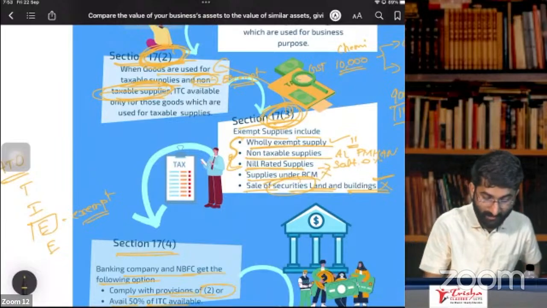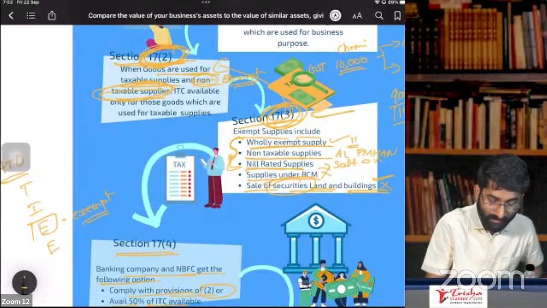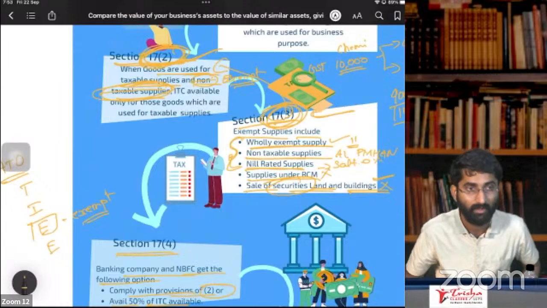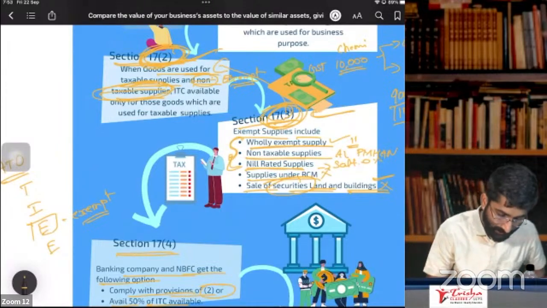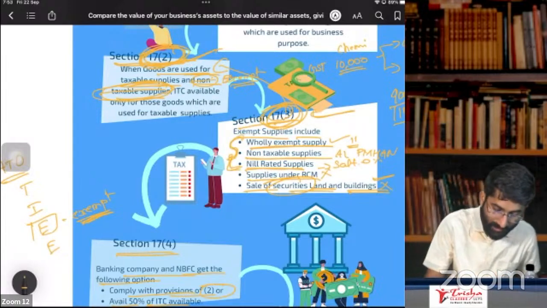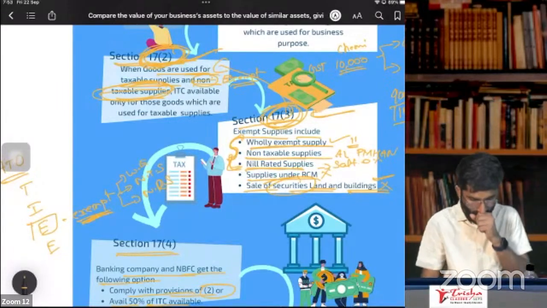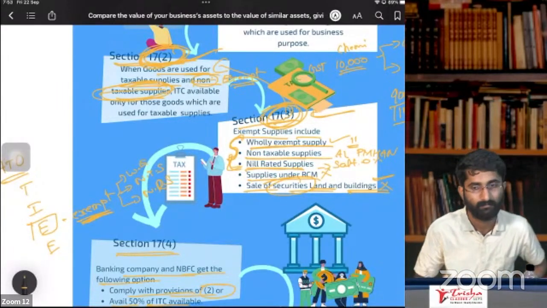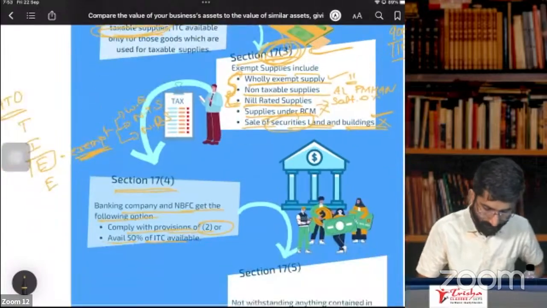Section 17, subsection 3 is only for section 17, subsection 2. The exempt supplies in aggregate turnover include only wholly exempt supplies, non-taxable supplies, and nil rated supplies. Only these three. Clear? Yes, sir.